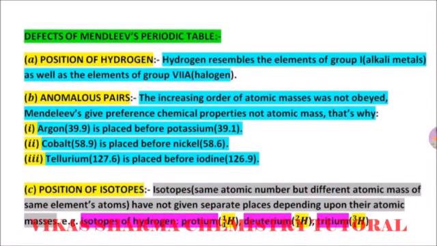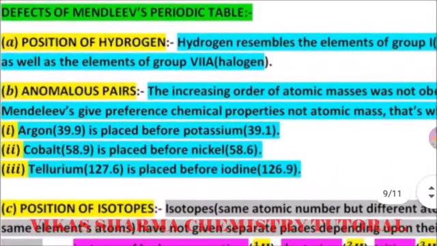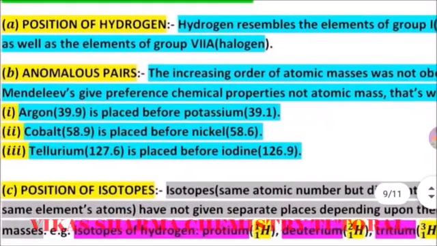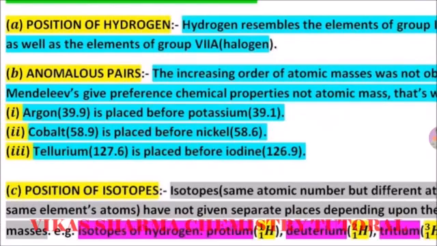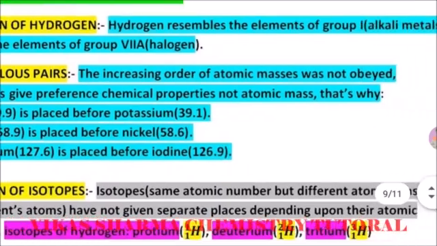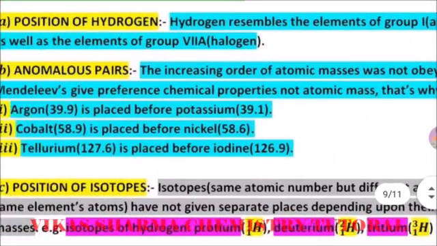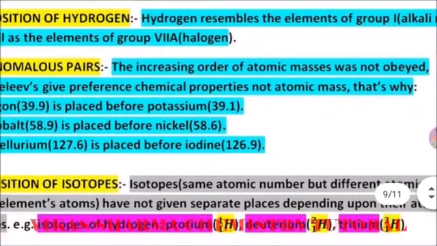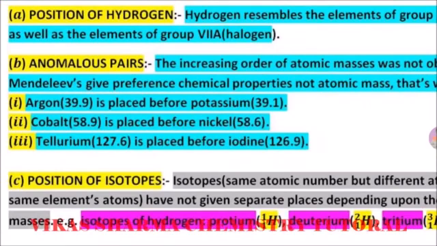But there are many defects of Mendeleev's periodic table. First one, the position of hydrogen. Hydrogen resembles the elements of group one, alkali metals, as well as the elements of group seven, halogens. So the position of hydrogen is not accurate in Mendeleev's periodic table. Second drawback is anomalous pairs. The increasing order of atomic masses was not obeyed. Mendeleev gave preference to chemical property, not atomic mass. That's why, for example, argon, whose atomic weight is 39.9, is placed before potassium, which is 39.1.